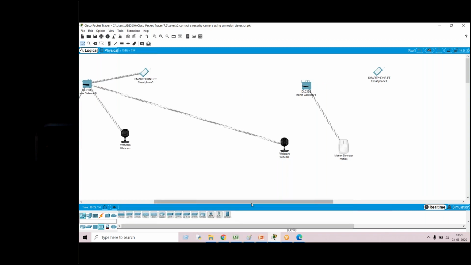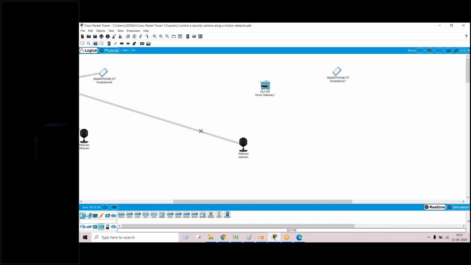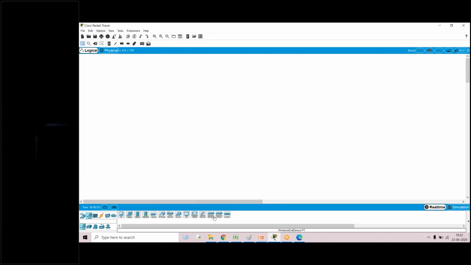I already have one system, that's the reason that is connected.